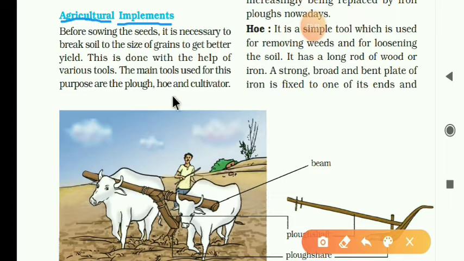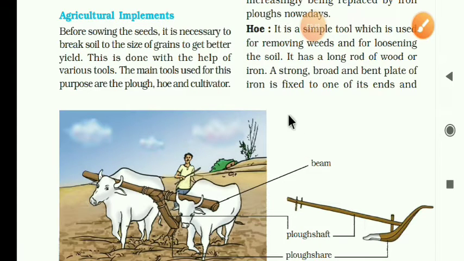Before sowing the seeds, it is necessary to break the soil to the size of the grains. So farmers, before sowing the seeds, have to break the soil to the size of the grains to get a better yield, to produce a good result. This is done with the help of various tools. Various tools means various devices.